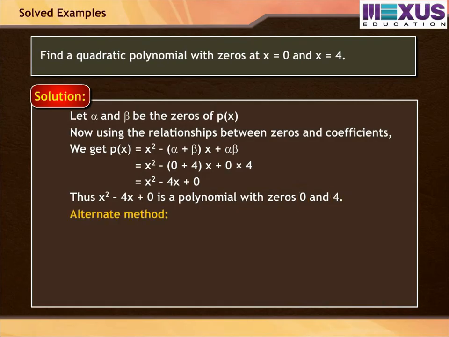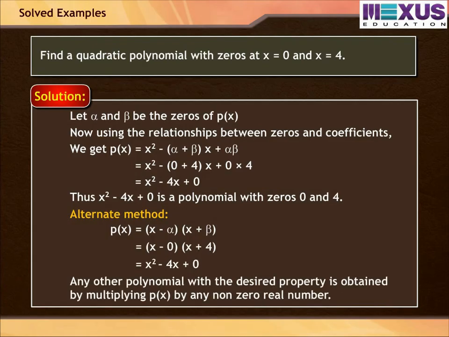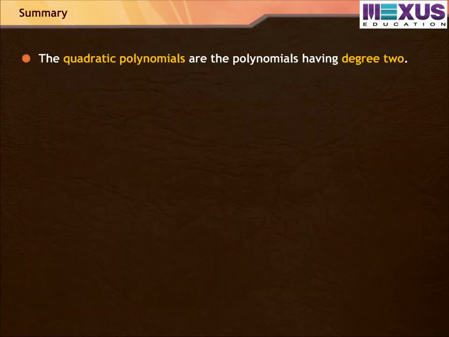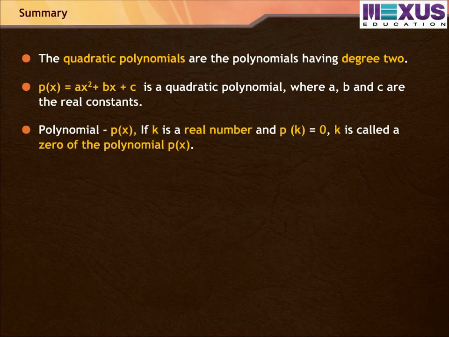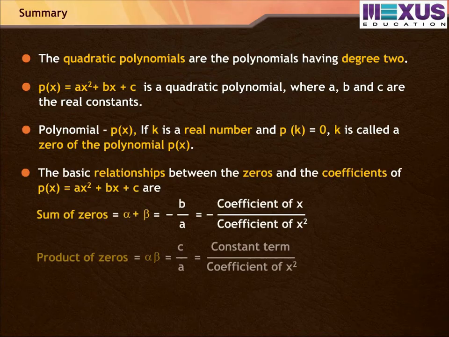There is an alternate method by which we can also find p(x), by multiplying (x − α)(x − β). Any other polynomial with the desired property is obtained by multiplying p(x) by any non-zero real number. Let us summarize all that we have learned in this module. Quadratic polynomial.